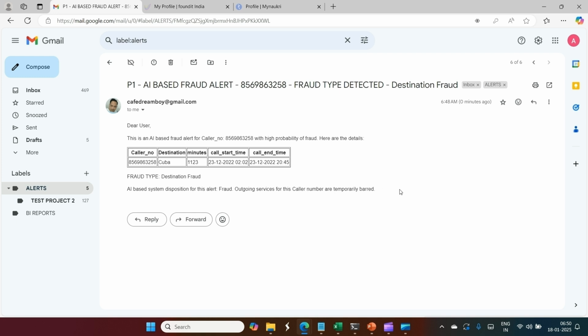So you can see now the difference between the traditional rule or condition based alerts and this hybrid approach. If we know that the probability is high, we have taken the system action. Outgoing service for the caller is temporarily barred. I will treat myself as the analyst, checking it right now.